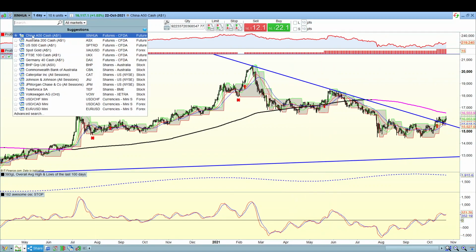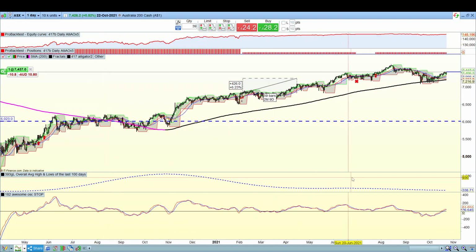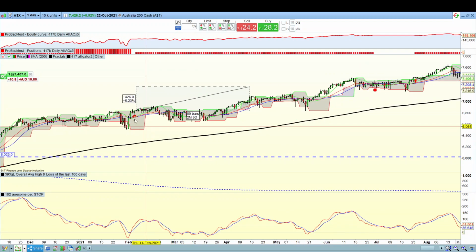Let's go quickly back to the ASX, and I'll explain the trading strategy and how that works. So again, let's look at this little example here, where we enter the market there, and we exit it up here. Our entry strategy is where the green Alligator teeth break above the red, as you can see in that little area there. Also, the awesome indicator breaks above 0, and our close breaks above the fractals, indicated by that grey area there. That's a fractal. That's where we enter our first lot of contracts.